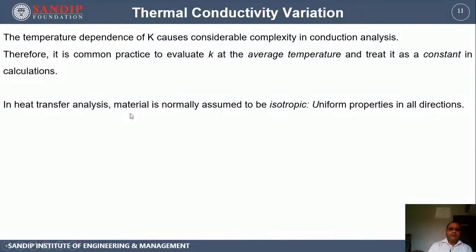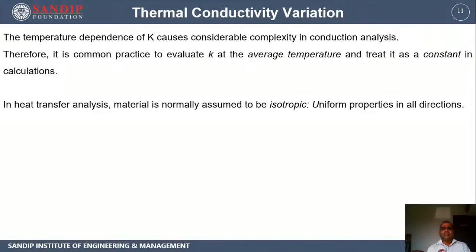In heat transfer analysis, material is normally assumed to be isotropic. Isotropic means it has uniform properties in all the directions. Means thermal conductivity is the same in all the directions. Suppose we are talking about a Cartesian coordinate system. There are three directions: x, y, and z.